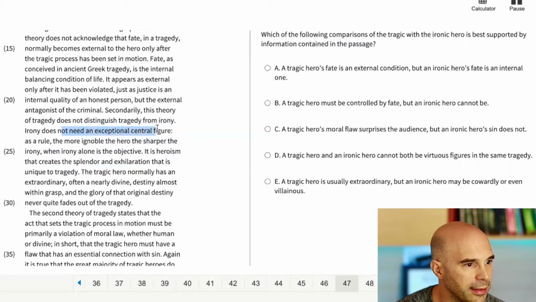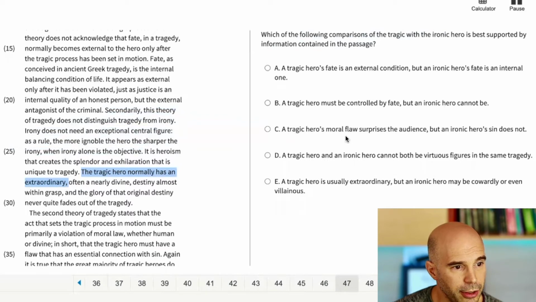Not need an exceptional, right? It doesn't have to be exceptional. The more ignoble, the sharper the irony. Okay? So just a regular, ordinary person, common man, whereas the tragic hero does have to be extraordinary. So that's the difference. Which of the following comparisons of the tragic with the ironic hero is best supported? A, a tragic hero's fate is an external condition, but an ironic hero's fate, no, that's not what I just learned. B, a tragic hero must be controlled by fate, but no, that's not what I just read.